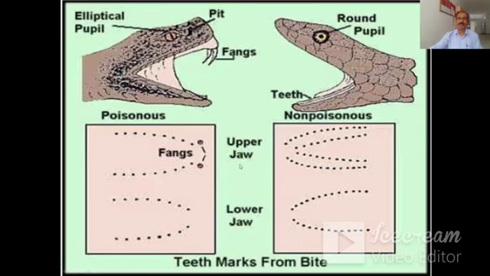Then these are the teeth marks from the bite. So these are the teeth marks of the poisonous snake. As two fangs are present in the upper jaw, such markings are present in the bite. This is the upper jaw marking and this is the lower jaw marking. And in non-poisonous snakes, there is no marking of the fangs.